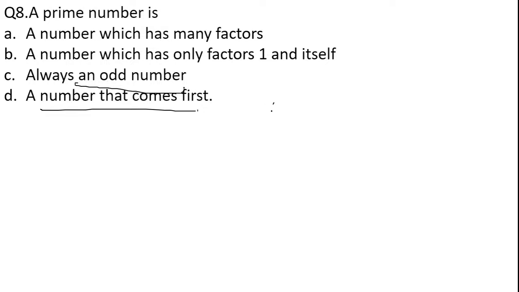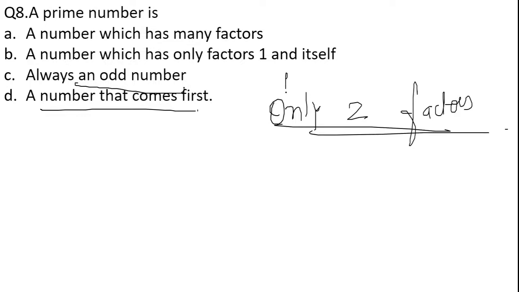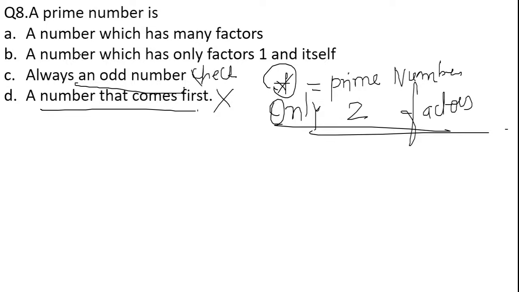What are prime numbers? The numbers which have only 2 factors. Now you are able to eliminate a lot of options. A number that comes first, no. Always an odd number, we'll check this. A number which has only the factors 1 and itself, or a number which has many factors. Many factors will not come, so this option will be eliminated. So what will be the correct answer to the given question?